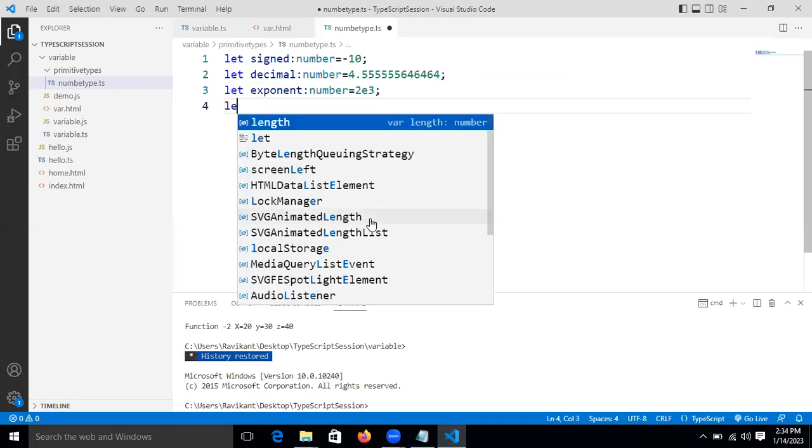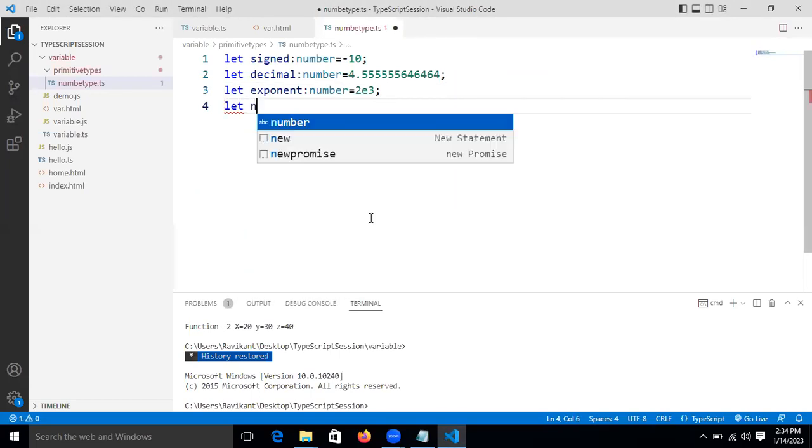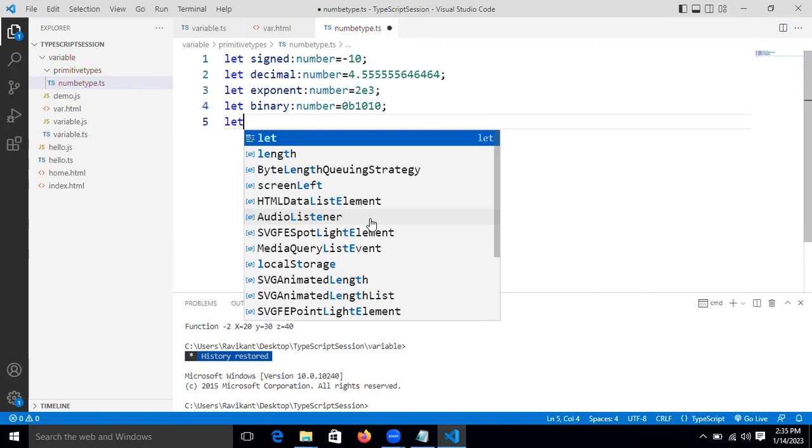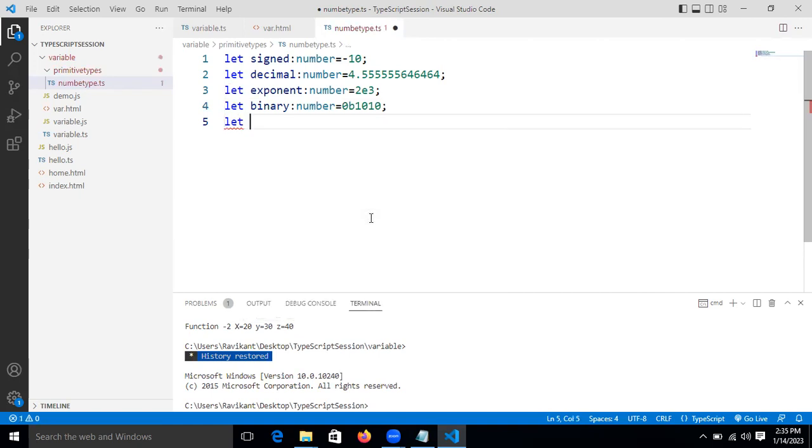Now let's take a binary number, 0b1010. Now let's take another one also. Let's take hexa